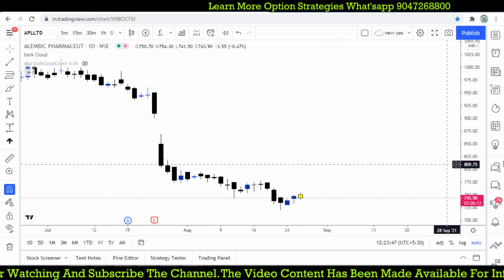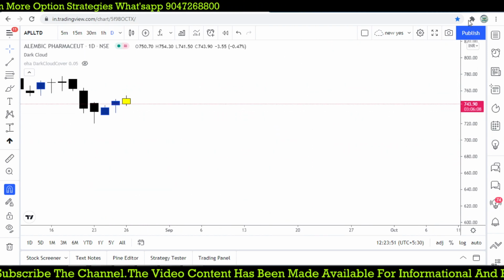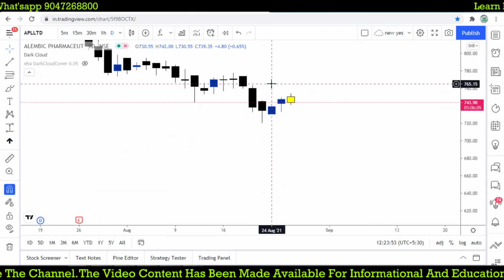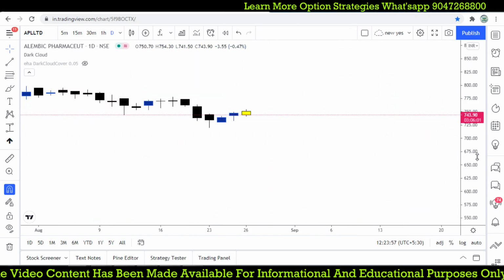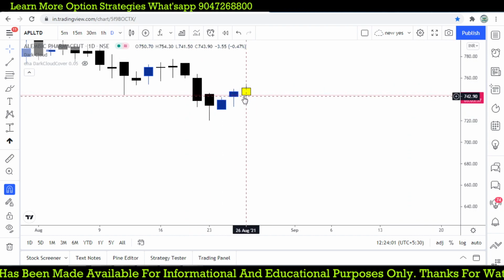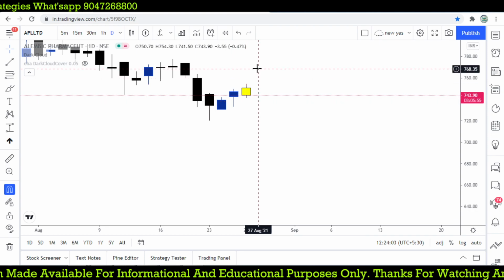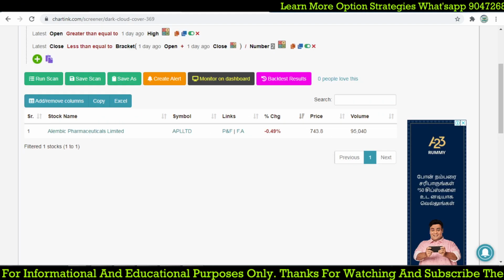And where it is, yes. Can you see that? That is exactly forming a dark cloud cover pattern. But the trend of the stock keeps going down. But where we are going to filter out, there is a pattern. It opens above the previous high and starts moving below the 50% of the body. So if the candle closes, there is a dark cloud pattern right now.